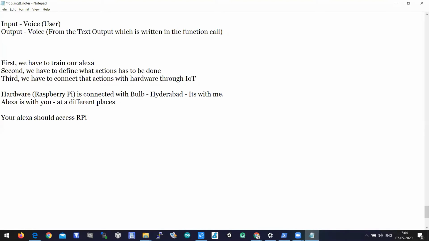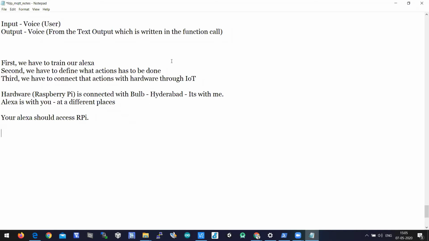Okay, your Alexa should access the Raspberry Pi. So the bulb which is connected to my Raspberry Pi should turn on when you give an instruction to Alexa, where that Alexa is available with you. Okay, so that should be the output of today's class. Okay, so let's do this.